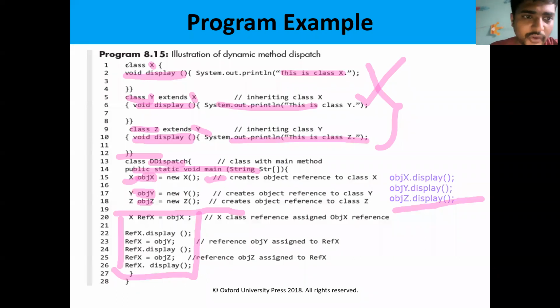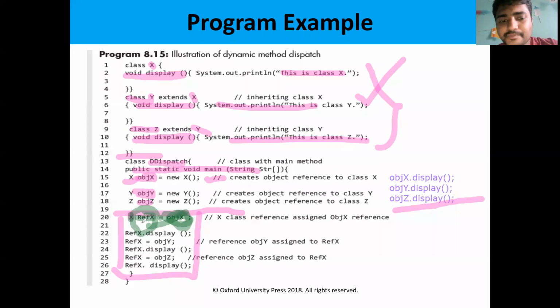Here the superclass is X. I am creating the reference refX, that means a reference of type X. We assign objX to refX, so we are taking the superclass reference.